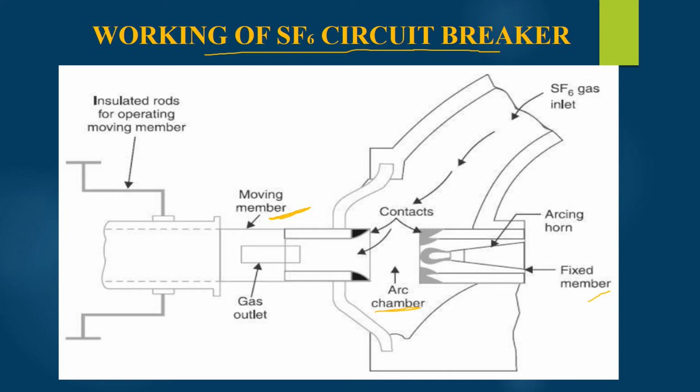At the same time, the SF6 gas, which was compressed and stored in a high pressure reservoir, is inserted between the gap of the two contacts where the arc is established. The SF6 gas released quenches the arc. Now, we have already studied that SF6 gas has high affinity of absorbing free electrons. Thus, when these free electrons collide with the SF6 gas molecule, they produce the negative ions. These negative ions produced as a result are much heavier than the free electrons, and they reduce the mobility of the negatively charged particles.